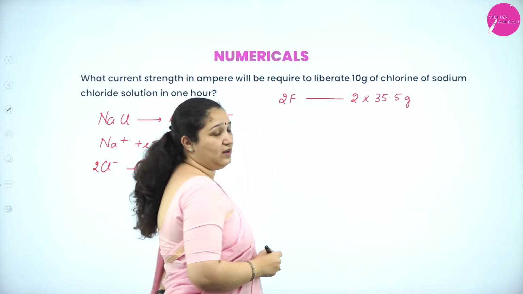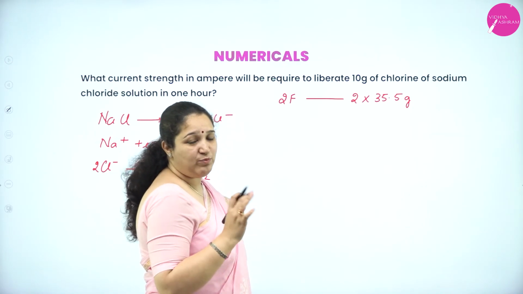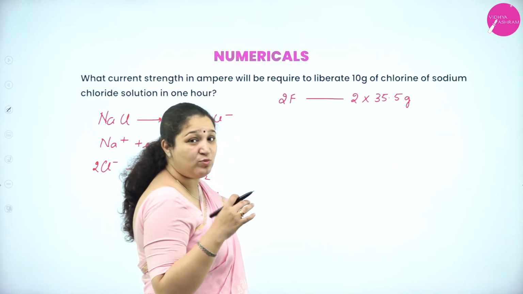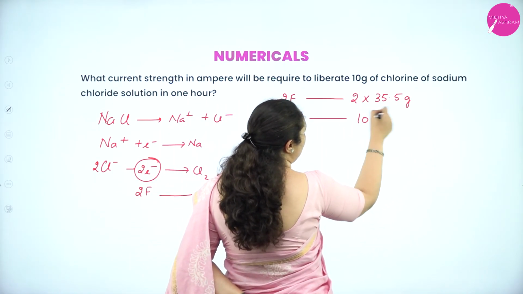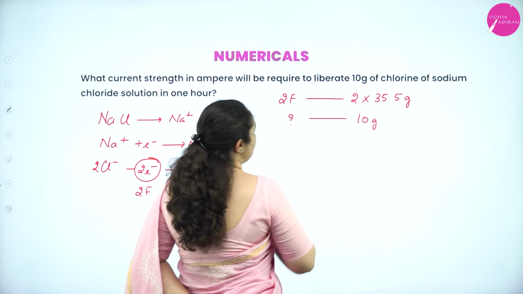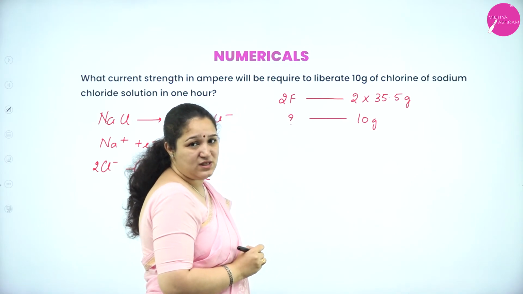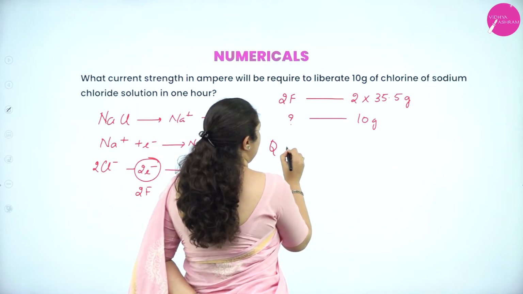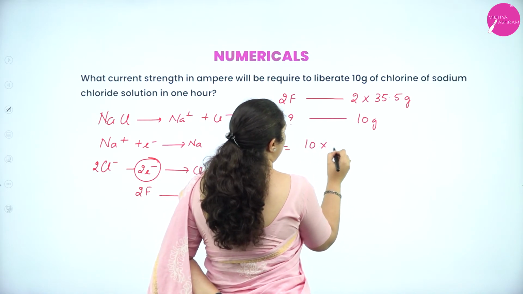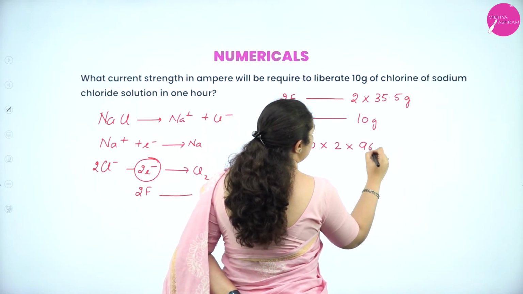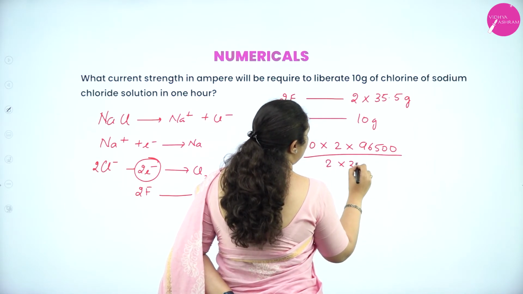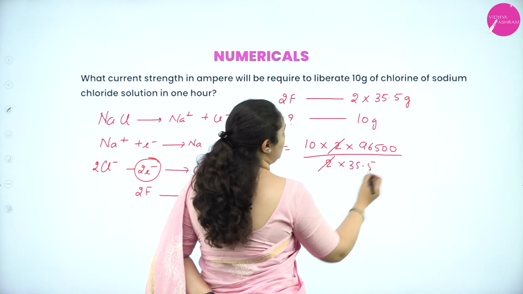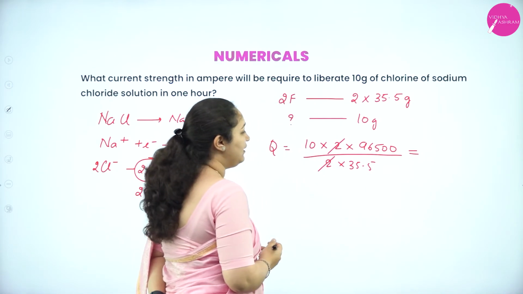But I want only 10 grams of chlorine. What is the amount of current required? Q is equal to 10 into 2 into 96,500 divided by 2 into 35.5. The 2 and 2 get cancelled.